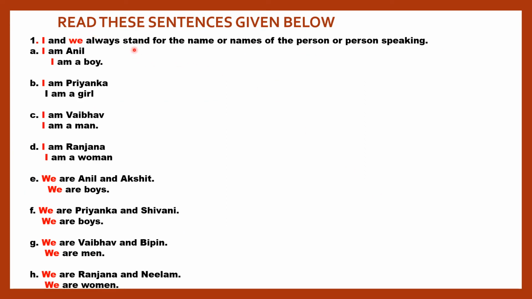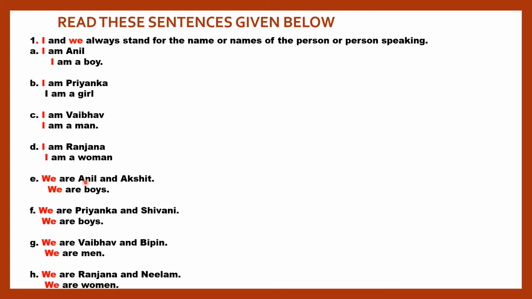Read the sentences given below. So let's read the sentences here. I and we always stand for the name or names of the person or persons speaking. I and we are the pronouns which stand for the names of the person who is speaking. Like, I am Anil, I am a boy. I am Priyanka, I am a girl. I am Vaibhav, I am a man. I am Ranjana, I am a woman.